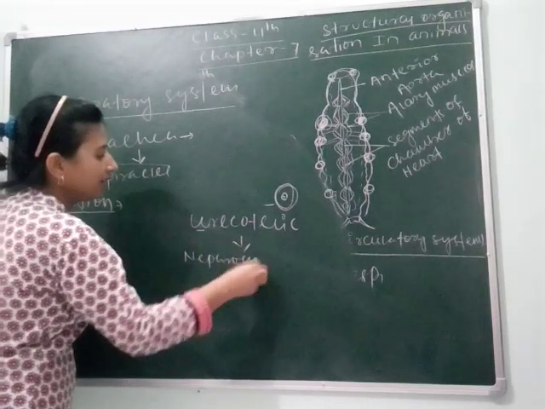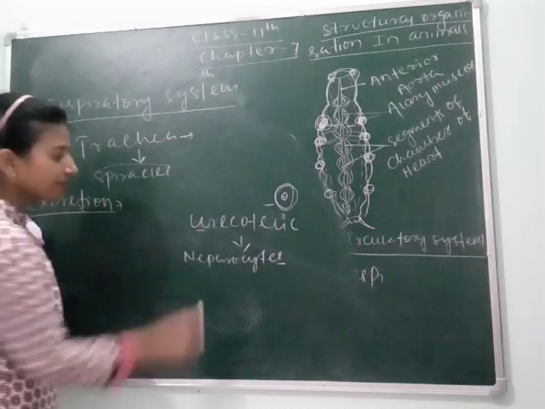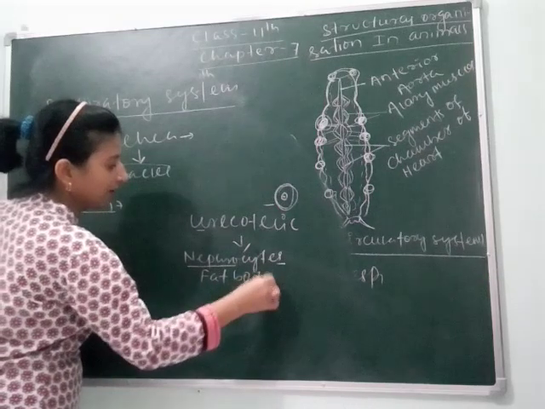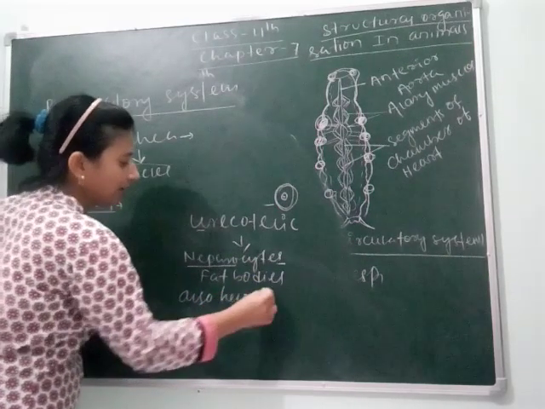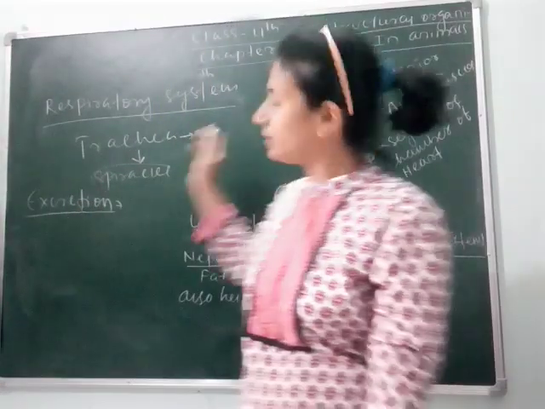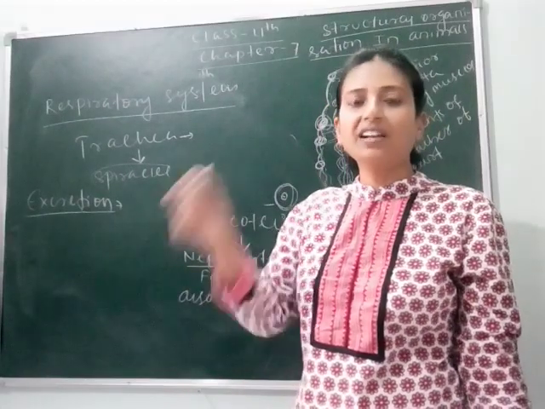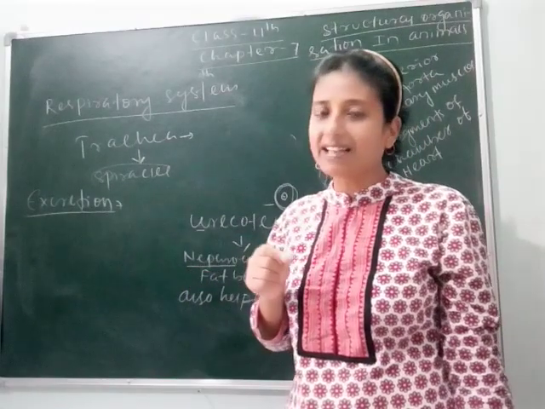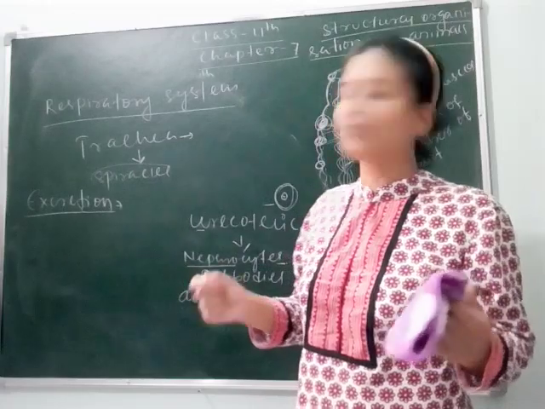Nephrocytes, which form nephrons, are present in our body. So here nephrocytes and fat bodies also help in excretion. Remember, students, while you are studying digestion, circulation, respiration and excretion, keep in mind what you have already studied in class 10. Then you can easily understand how much difference there is between them.